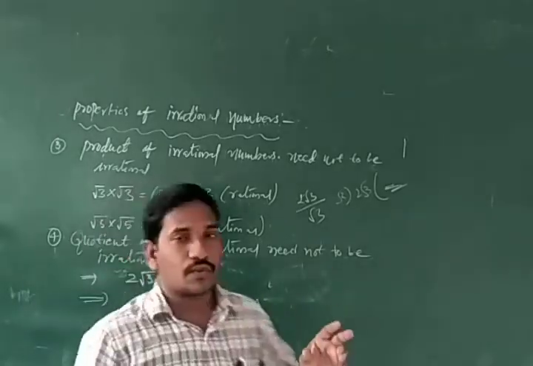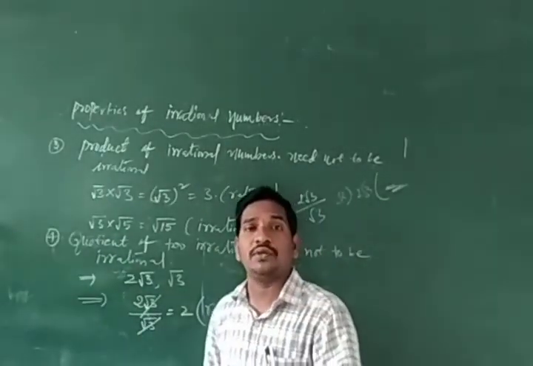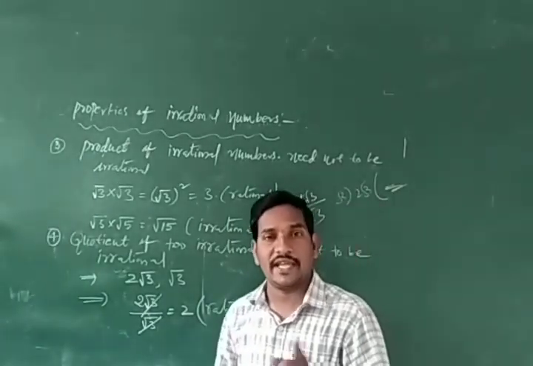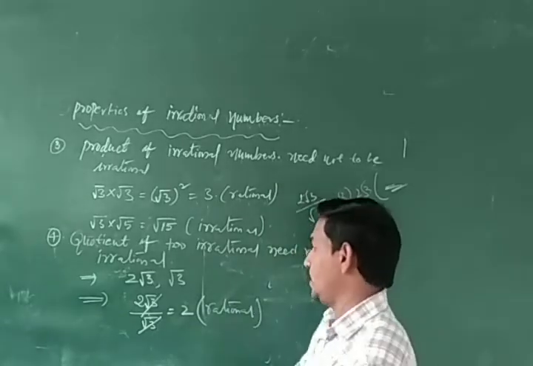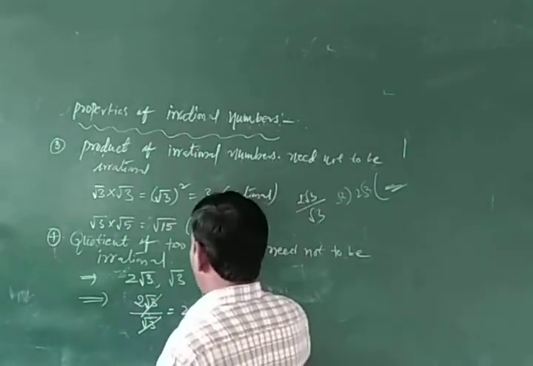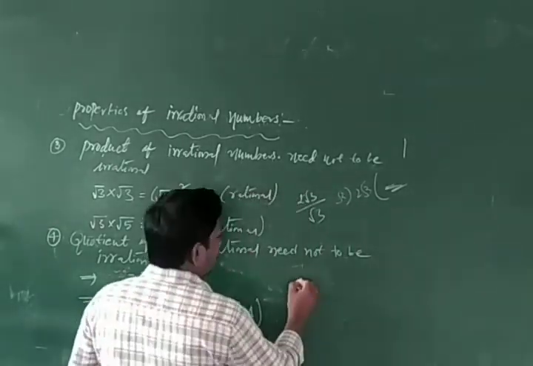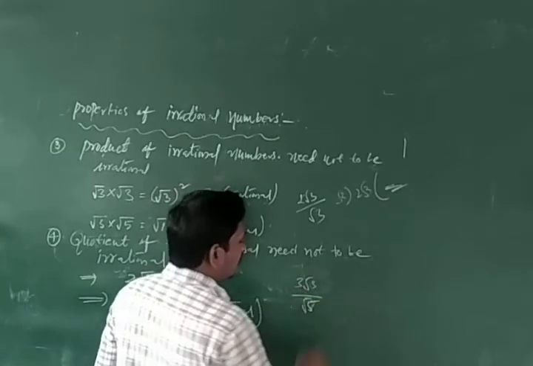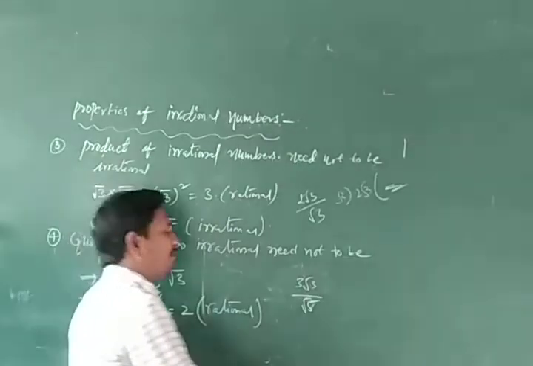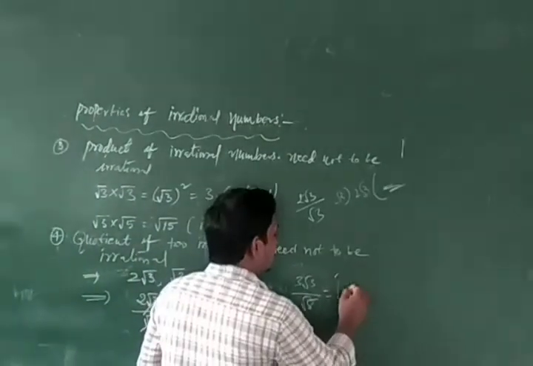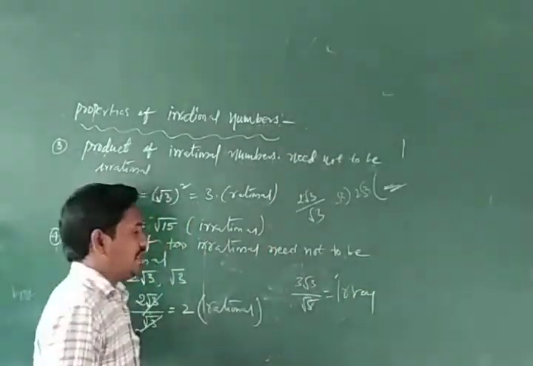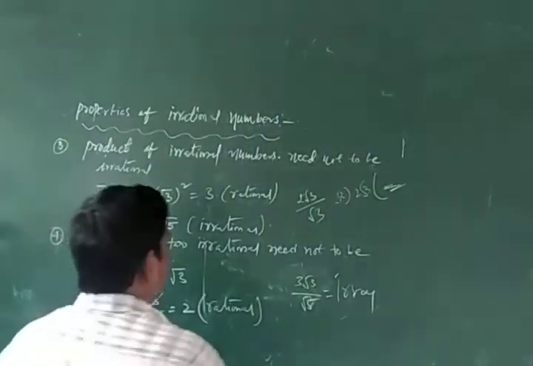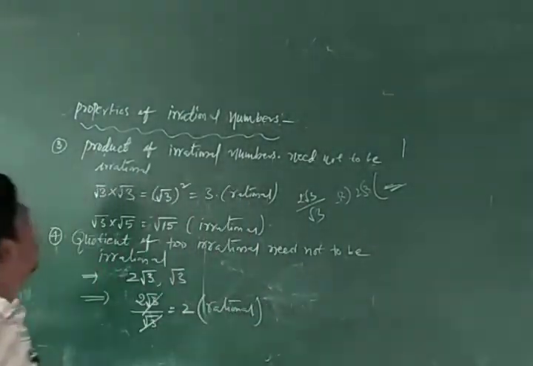The quotient of two irrational numbers need not be rational. That means the quotient of two irrational numbers may be rational or irrational. This is an example of rational. And for example, 3 root 3 by root 5, they definitely come out irrational. So this is the example. Okay? These are the properties of irrational numbers.